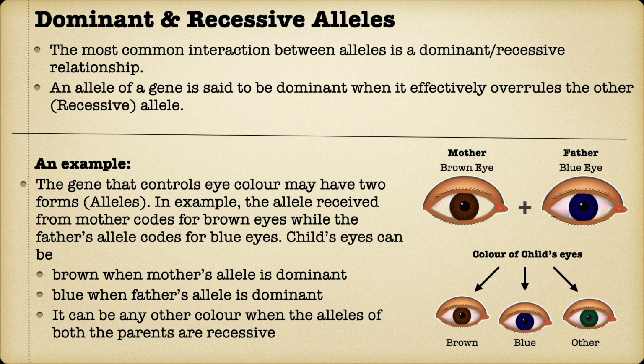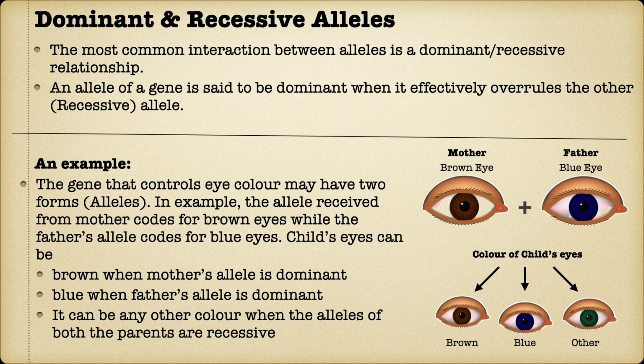Dominant and recessive alleles. Since alleles are different forms of a single gene, there is a dominant-recessive relationship between these alleles. An allele of a gene is said to be dominant when it effectively overrules the other allele. The other allele is called the recessive allele. Let's understand it with an example.